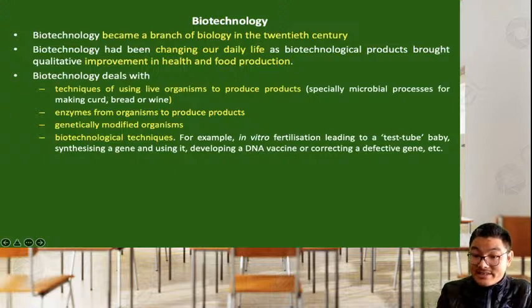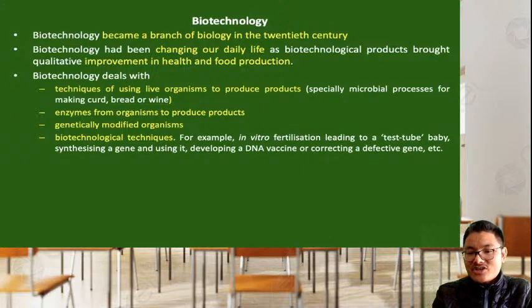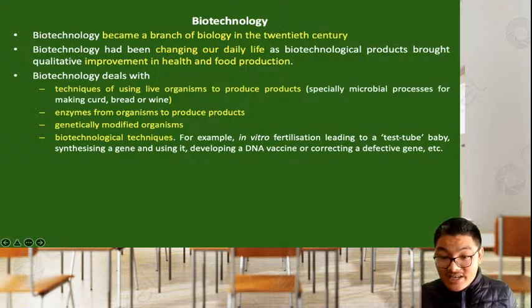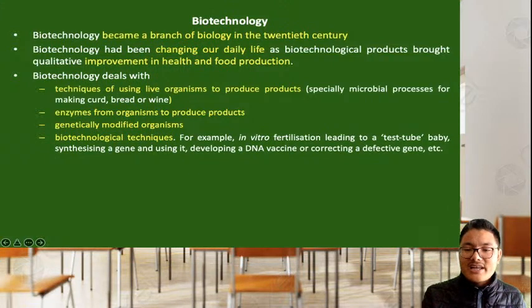And even there is correction of defective genes. Some people are born with genetic diseases, and for them we can even have corrective measures with the help of biotechnology. So defective genes or genetic diseases can even be treated with the help of biotechnology.